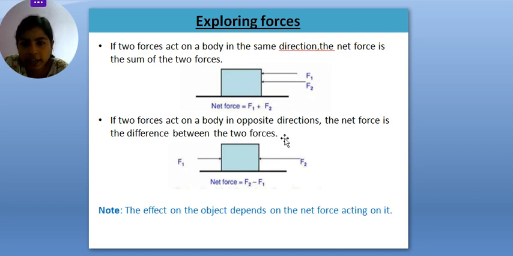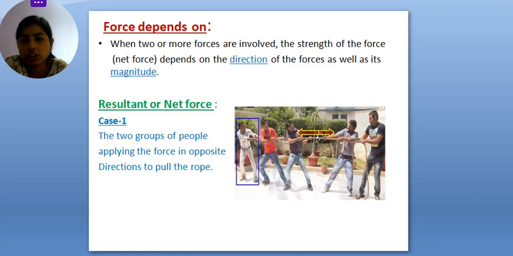And in this second case, the forces are acting in opposite directions, right? Both forces F1 and F2 are acting in opposite directions. So the net force is F2 minus F1, meaning the difference between the two forces. That's how direction and magnitude play an important role in forces, right? It is also written here: the effect on the object depends on the net force acting on it, and net force depends on the direction and the magnitude, right?